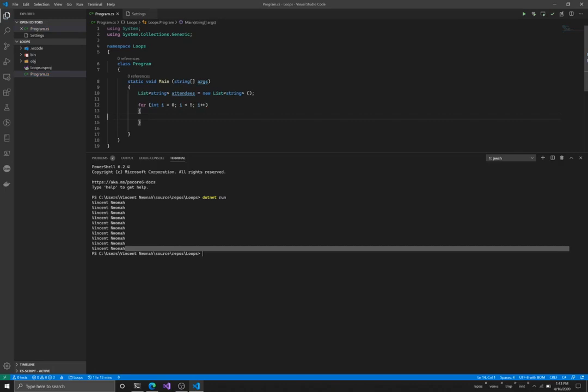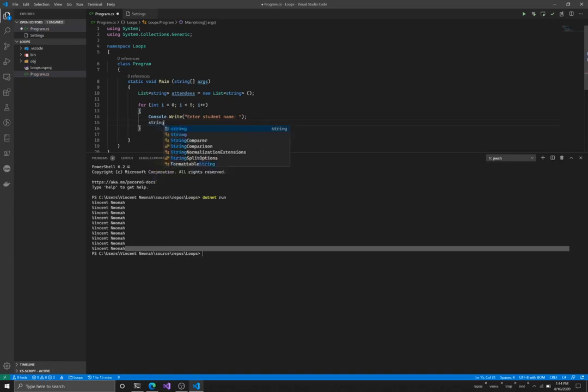So each time the loop runs, I'm going to say Console.WriteLine, enter student's name. You know, let's change this to a Console.Write instead of a Console.WriteLine. So Console.Write enter student's name, and then we need to take the input that the person is going to give us, right?